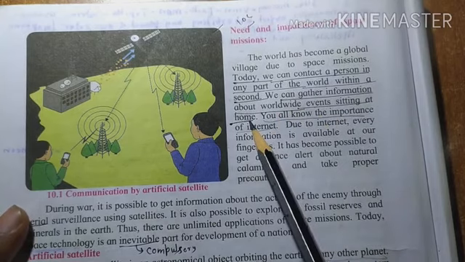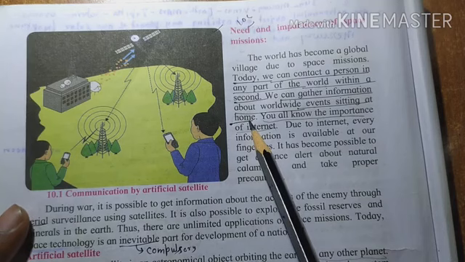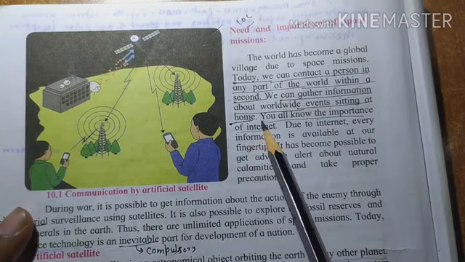So of course, suppose there is a cricket match being played in Australia, right? At the Sydney ground, and even if you are sitting at your home, you can watch the live telecast from Sydney. How is it possible? Due to the satellite only. Otherwise, it was not possible to watch a live telecast of the cricket match.